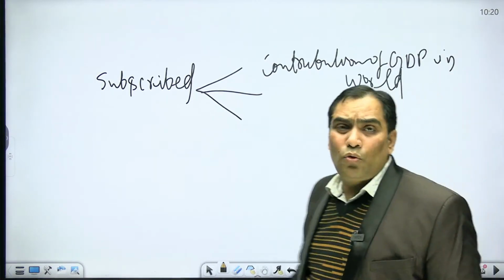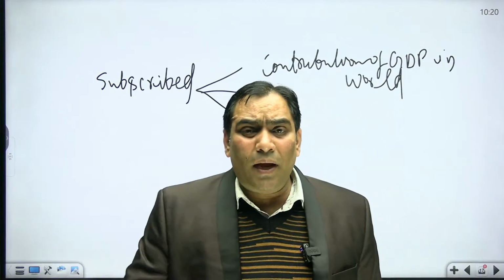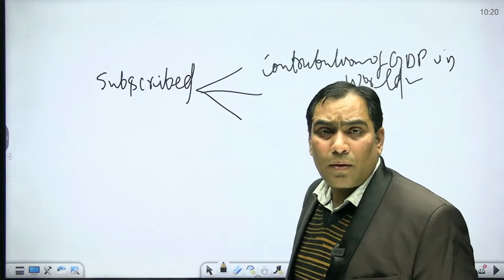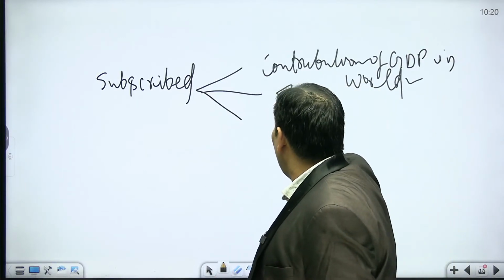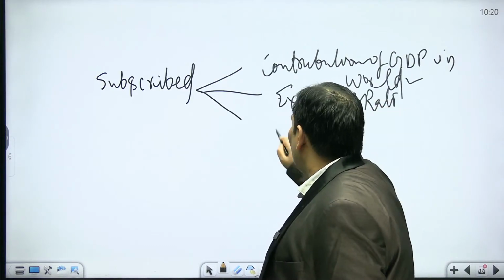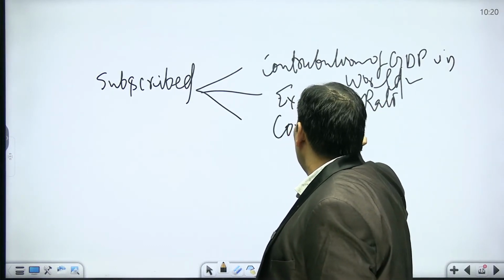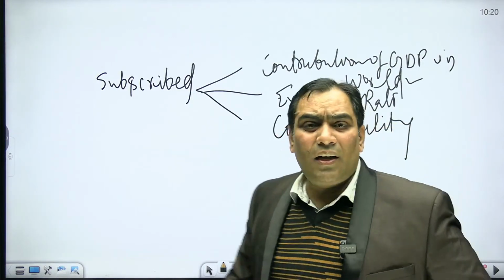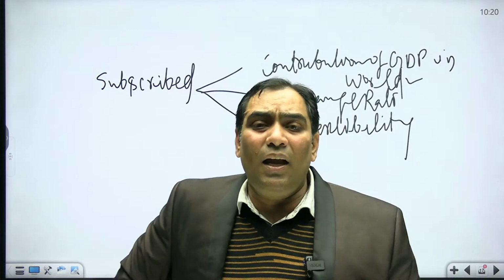That means the contribution of the respective country in the world GDP. Other is the exchange rate. What type of exchange rate system are they using? They are also looking at convertibility. What is the scenario in regard to convertibility? That takes into account the various aspects.